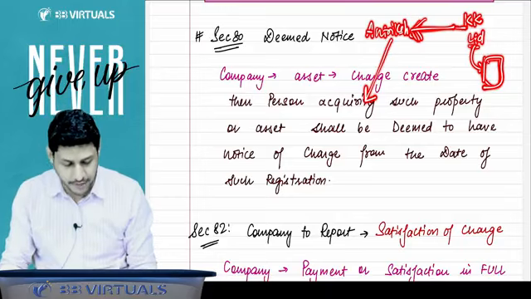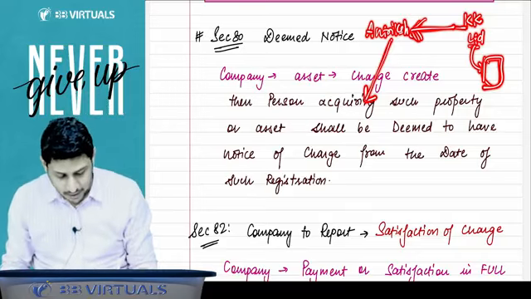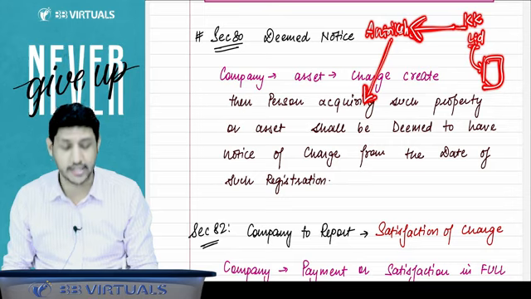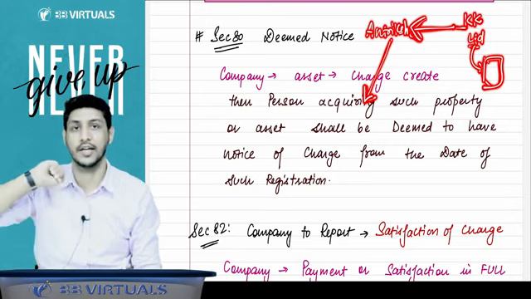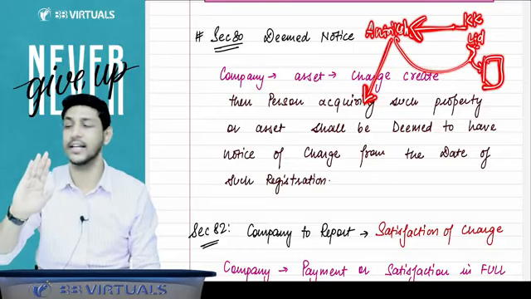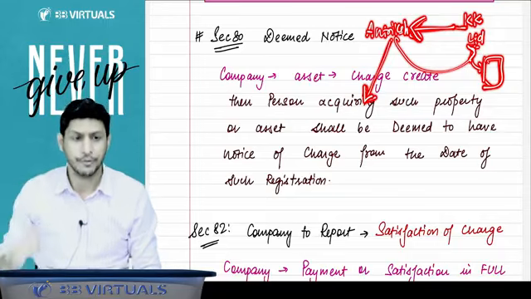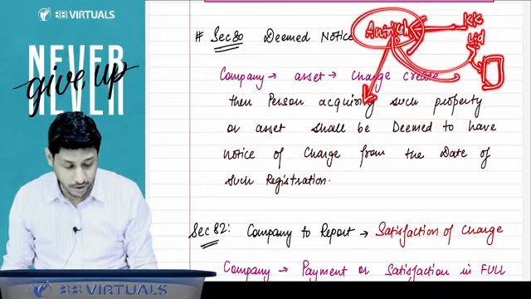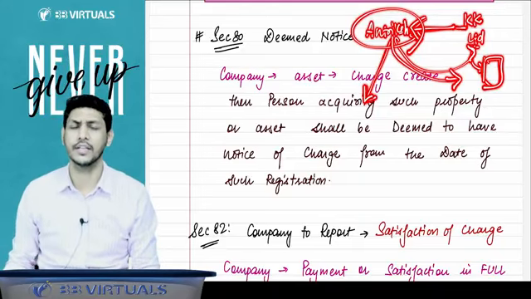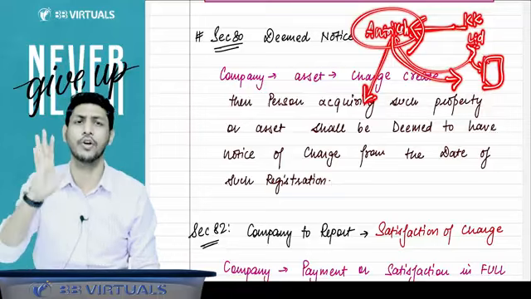Later on, when Antriksh went for the registration of that asset in his name, he got to know that the asset was already under charge. Now he came to the company, and the company denies the liability. The company says that the asset will not be transferred in your name because it is already under charge. Antriksh is saying the company has to inform. Whether his contention is valid or not: his contention is invalid. The company need not inform.